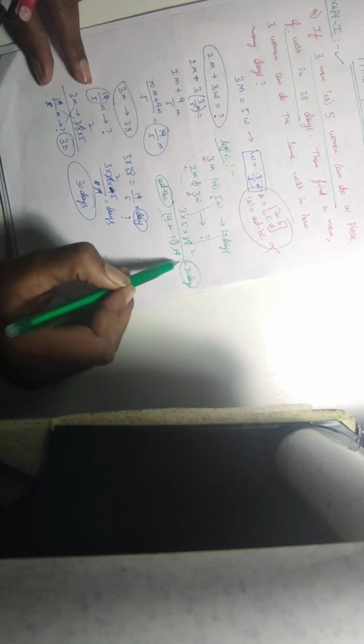First write the upper row, 3 into 5 into 38, divided by AD plus BC. AD, 3 threes are 9, plus BC 10. Total 19. When you solve, it's 30. 30 days is the answer.